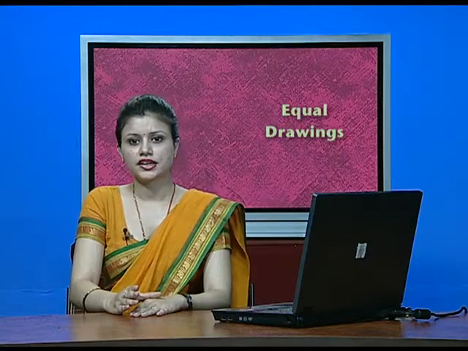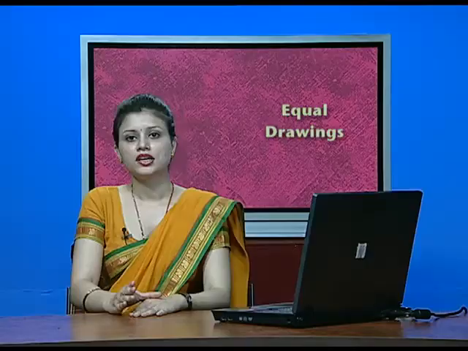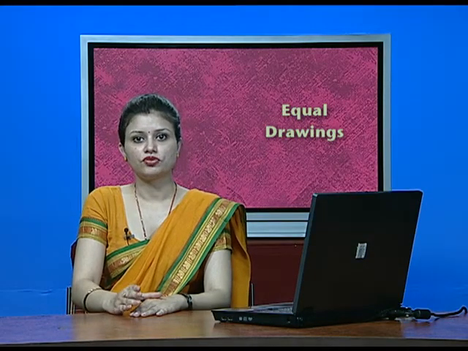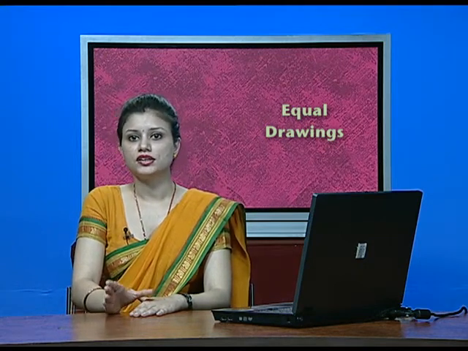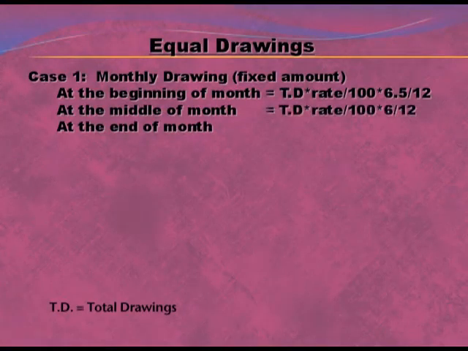Now the second is at the middle of the month. When we are talking about the middle of the month, that means the first drawing is made on 15 January, the second on 15 February, the third on 15th March, and so on up to December. The formula will be total drawing. Total drawing will be 12,000 into rate upon 100 into 6 by 12, that is the average period.